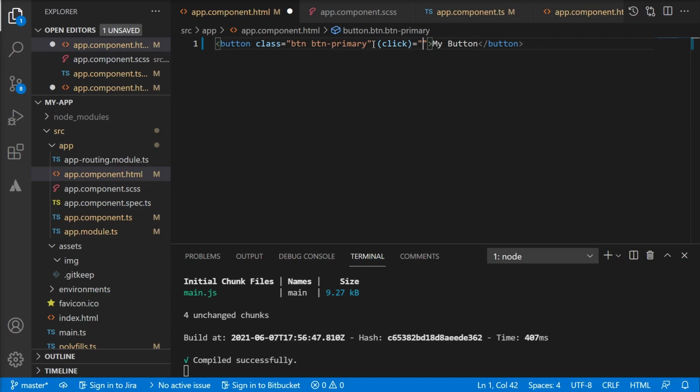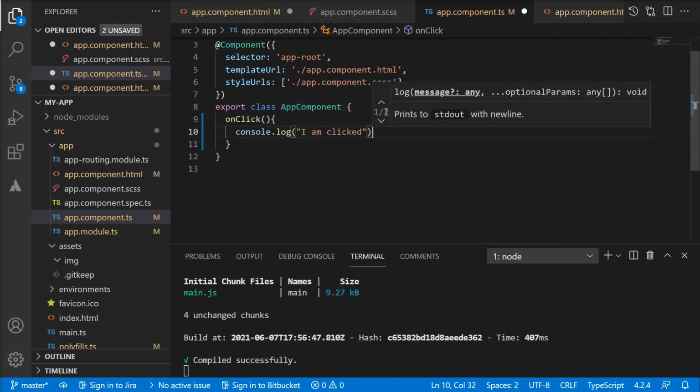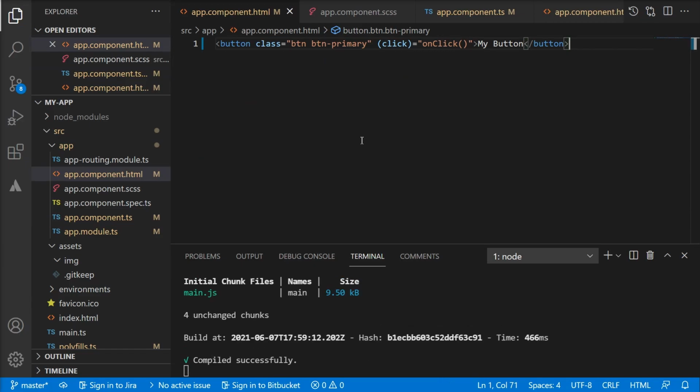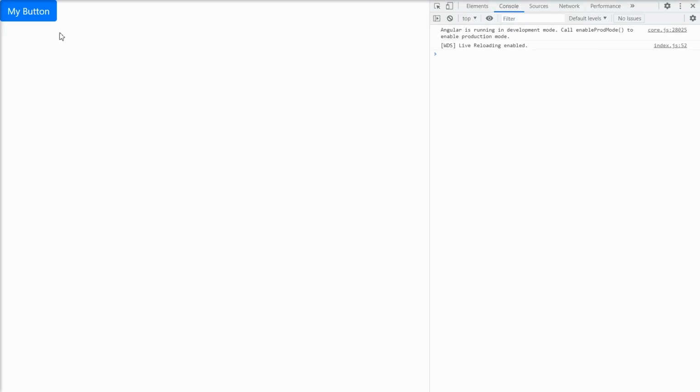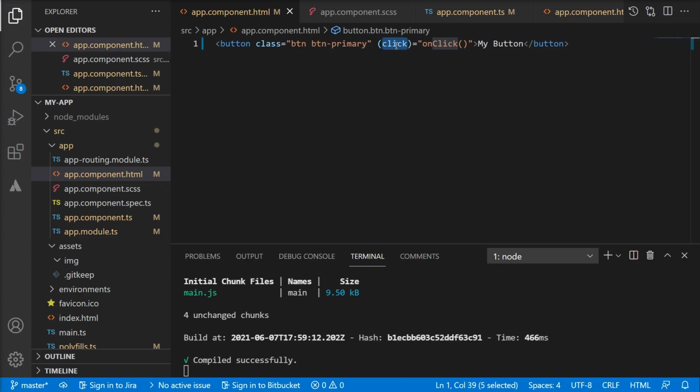In this case, I want to execute a particular function which I will define in the TypeScript file, so I will put the name of the function within the quotation mark. Let's say the name of the function is onClick. You are free to give any name here, it just has to be a valid function name. And within this function, I just want to log a message. Let me open my console and click on this button. So when I clicked, 'I am clicked' is printed, and as you can see, it was printed from my app-component.ts file. So whenever this event happens on this button, our TypeScript function is called, which is onClick.